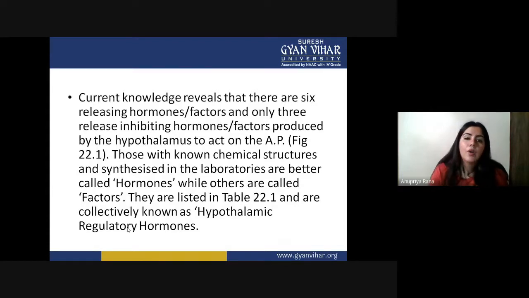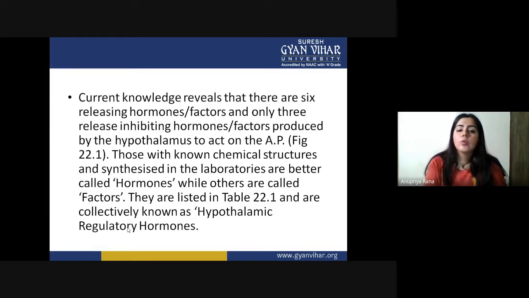Now, the current knowledge reveals that there are six releasing hormones or factors, and only three release-inhibiting hormones or factors, produced by the hypothalamus to act on the anterior pituitary. So six releasing hormones and only three inhibiting hormones. You can see a total of nine hormones are secreted by the hypothalamus just to act on the anterior pituitary, and on the basis of these nine hormones, the anterior pituitary works. These six are the releasing factors, and these three work as inhibitory factors.